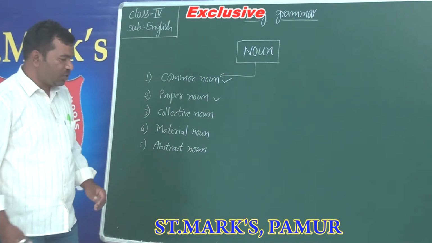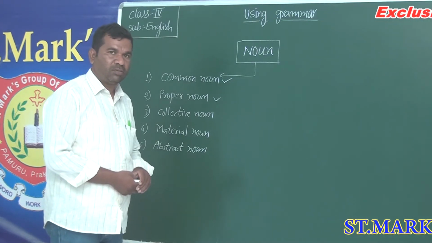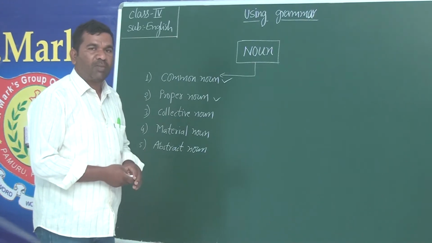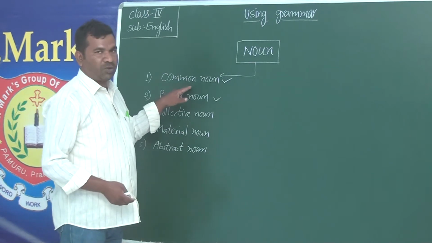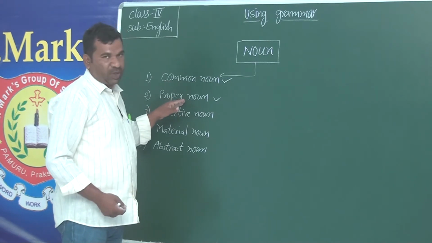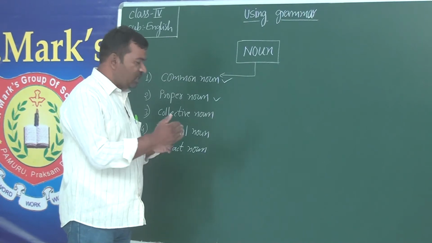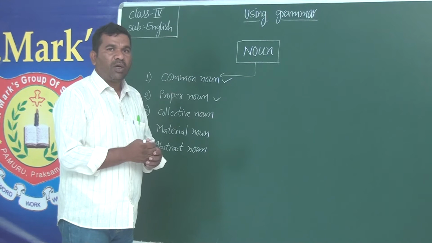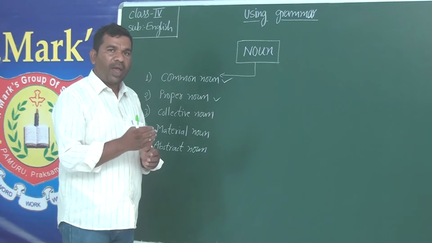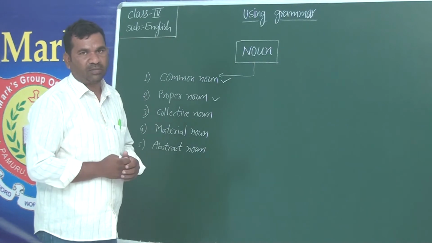Okay, ready? So you see that. Have you heard about common noun even? Maybe not, because you are in 4th standard. You children might not have heard about common noun. So therefore, I will introduce you to what is common noun, and proper noun as well. So common noun is a name given to the same class of people, animal or thing or any city. Understand?